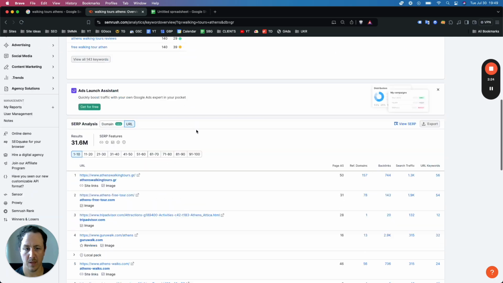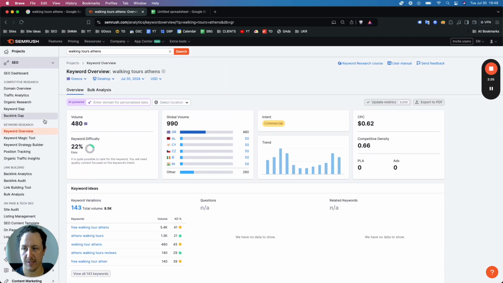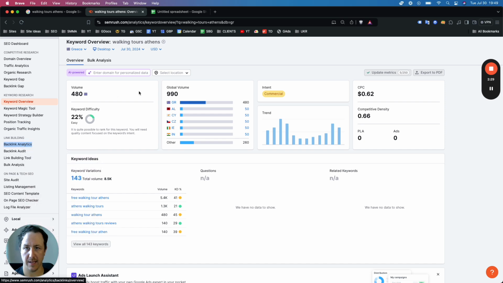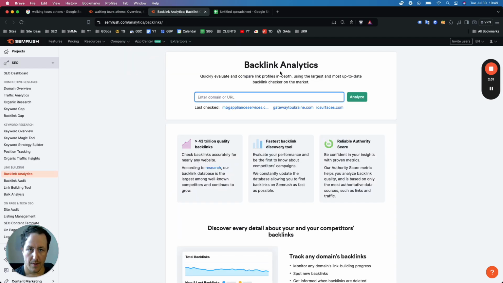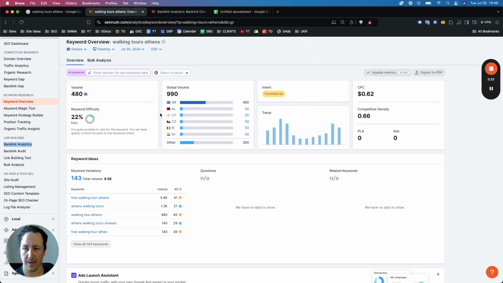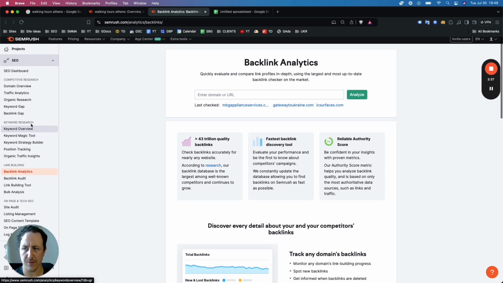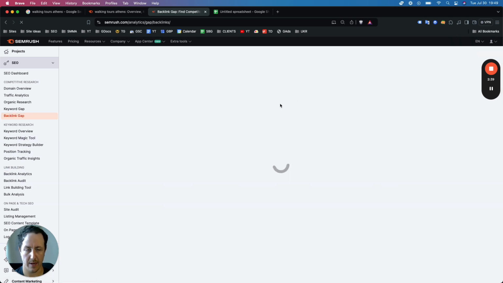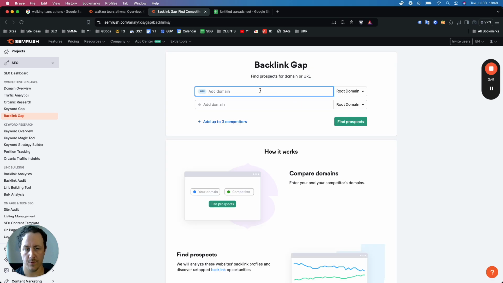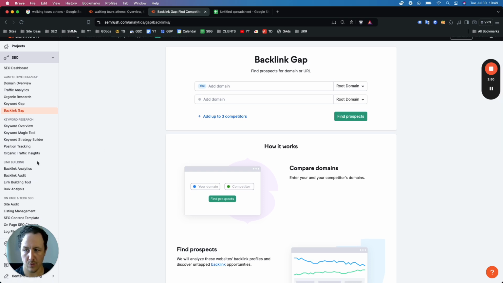And how to do that with Ahrefs or in SEMrush in particular is on the left here. You can just go to Backlink Analytics. This is just going to open this, and then from here, or even you can just go to Backlink Audit, and there's going to be even an option for Backlink Gap, right? This is what you would do if you have an existing site: add your URL, add your competitor URLs, and then just work on them from there. Most of you are probably not at that stage yet. You probably don't have any links at all.